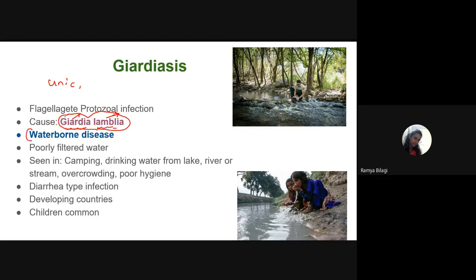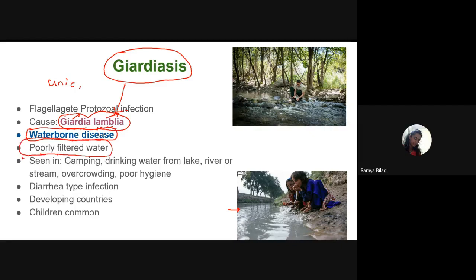And very important is that it causes waterborne disease. If the water is contaminated with this Giardia, then it will cause giardiasis. So water contamination is one of the basic reasons why this protozoal infection happens. Mainly it is seen when we consume poorly filtered or poorly sterilized water.